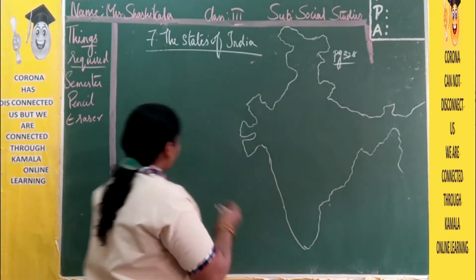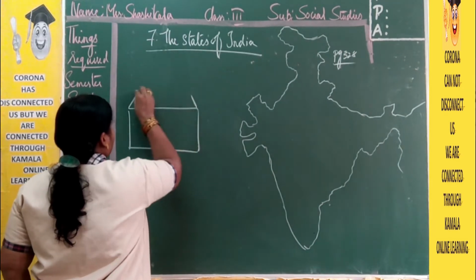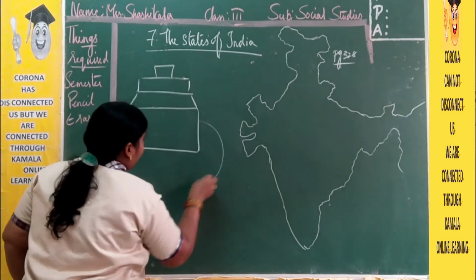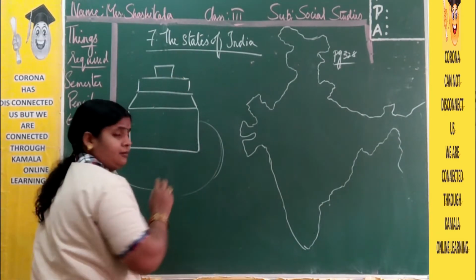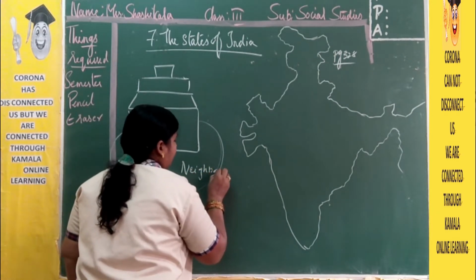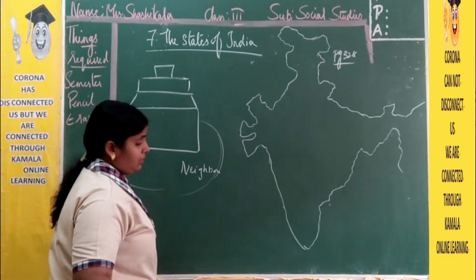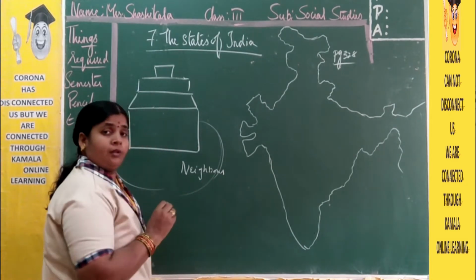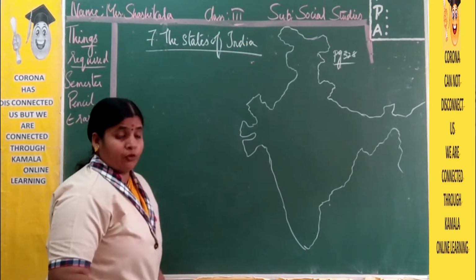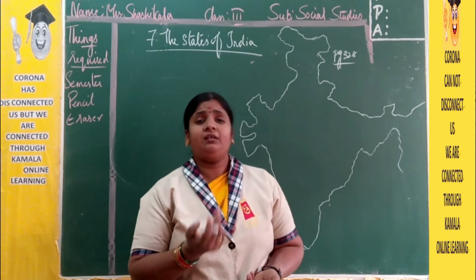Now suppose in a family, this is a small house. The people who are living in our surroundings, for them we call neighbors. Neighboring people, or neighbors, we call them. In the same way, a few people are living in different places, and mostly in this COVID period, you people are living in the villages also.